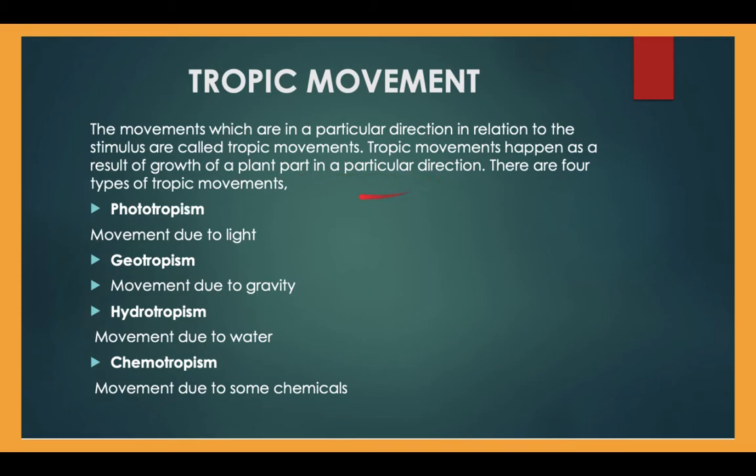There are four types of tropic movements. These are phototropism, meaning movement due to light, or movement of a plant part towards the light stimulus, which is known as phototropism. And geotropism, that is the movement due to gravity, or movement of a plant part due to gravity towards the earth, which is known as geotropism.